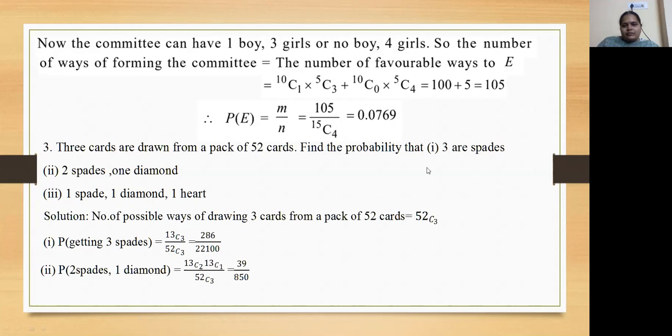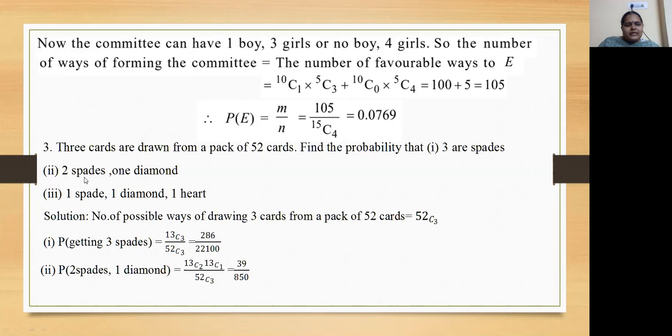Now we are going for the first problem, probability of getting 3 spades. There are 13 spades in the 52 cards, so from the 13 spades we have to take 3 spades. That's why the favorable cases are 13C3 out of 52C3. Calculating it we will get this answer.